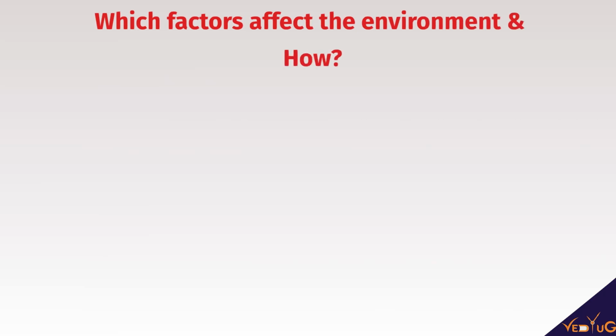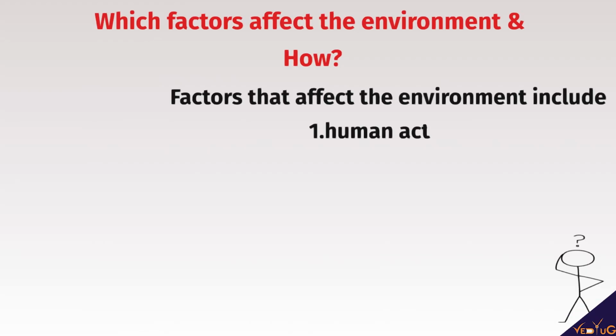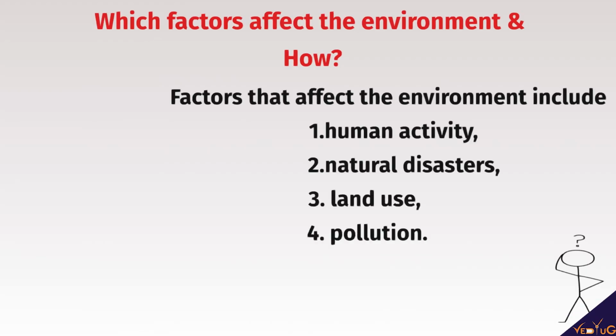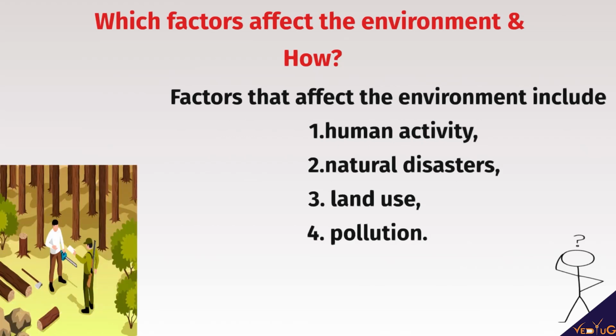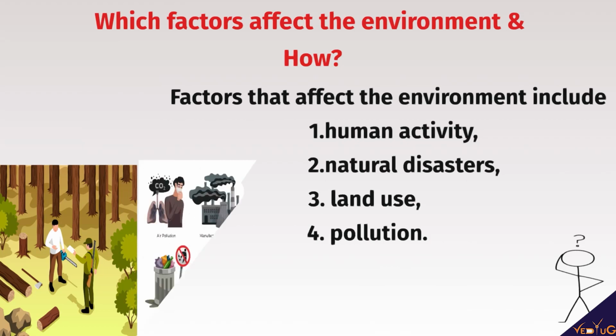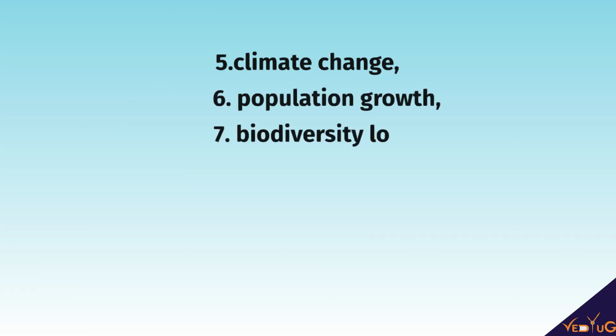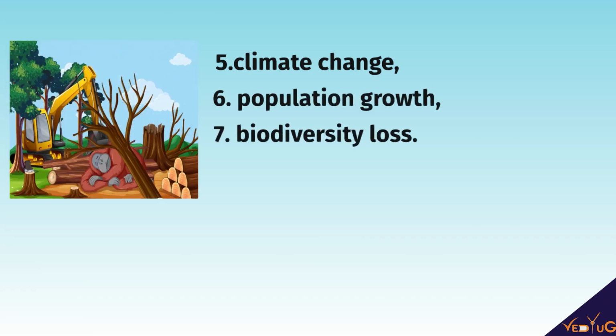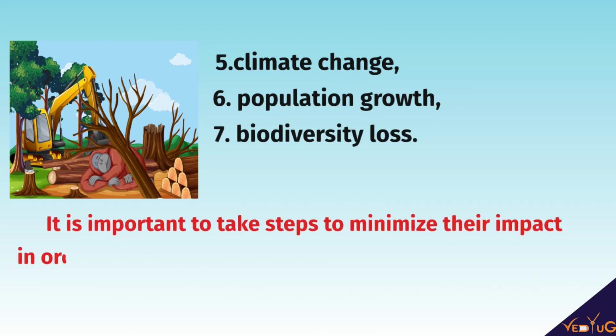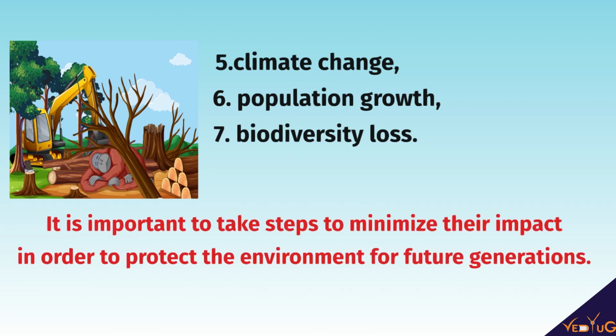सबसे पहले और सबसे मैं बोलूँगा डिसगस्टिंग फैक्टर जो एनवायरमेंट को अफेक्ट करता है वो है हम खुद. Yes dear friends, we human beings. So the factors that affect the environment include, देखिए यहाँ पे भी वही लिखा हुआ है. First is human activity, another is natural disasters, then is land use, last would be pollution. Then comes climate change, population growth, and then biodiversity loss. It is important to take steps to minimize their impact in order to protect the environment for future generations.